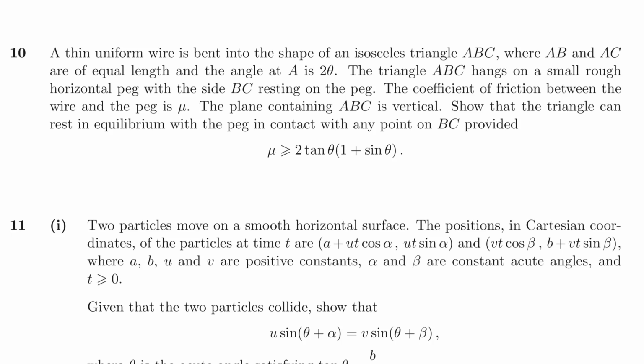One initial observation is that the distinction between thin and light is important here. If something's modelled as thin, it doesn't have any width, then that would seem to suggest that it doesn't have any mass either. But if the thing was massless and weightless, then it'd just float and there wouldn't be any friction at all, so we need to assign a weight to the frame. Now, the first thing to do is really try and vividly imagine how this triangle is going to sit on the peg, with the peg at various positions on BC.